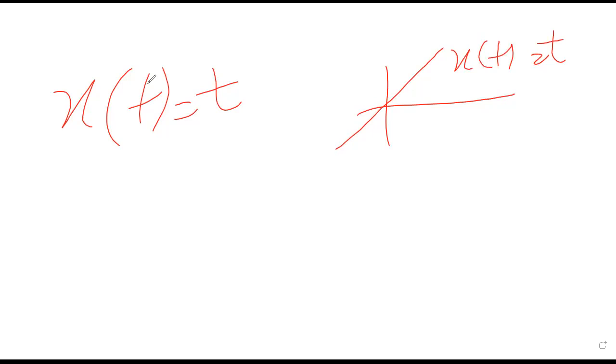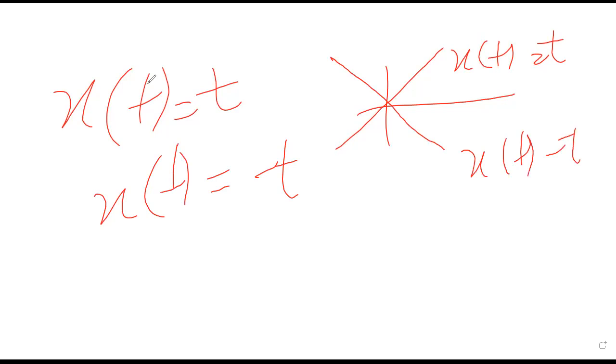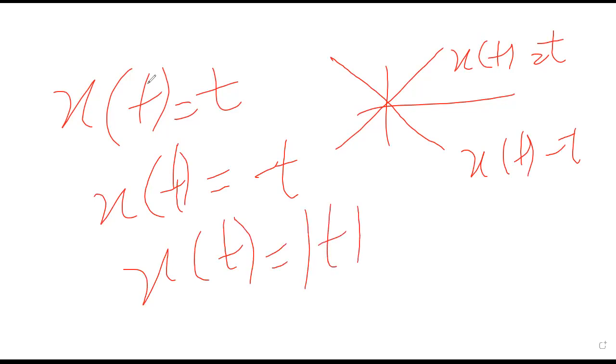Now for x of t equals negative of time, x of t is the negative of time. And when x of t is the modulus of t, it will be either positive or negative, so the graph will go positive as well as negative. So these are the general cases. Then I will elaborate on them one by one.